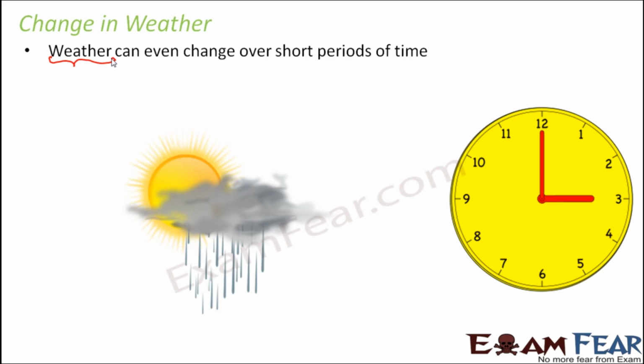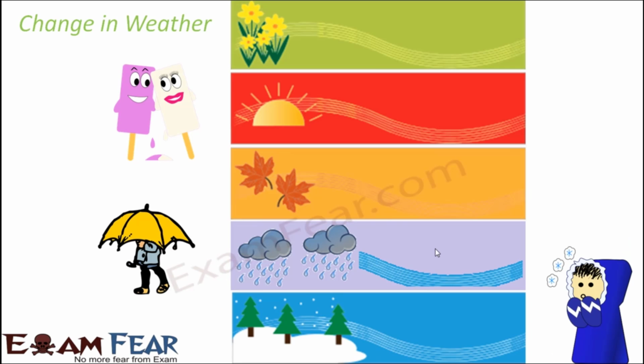By afternoon 3 it became almost cloudy and it started raining as well. So that's how weather changes. It changes over very short periods. Now when we talk about change in weather, we also want to see what causes the change of seasons.